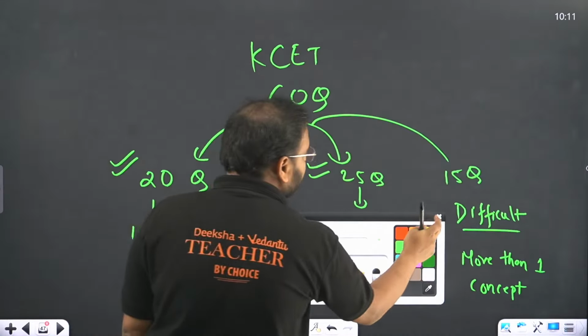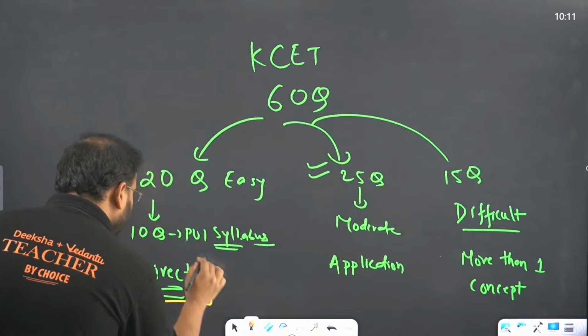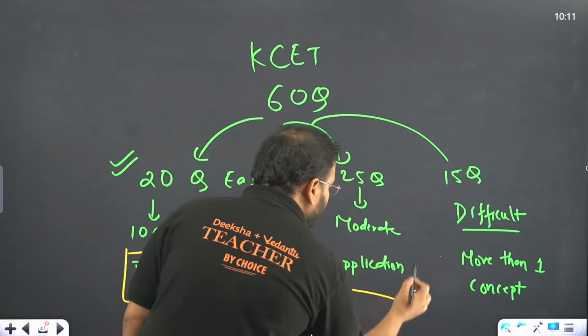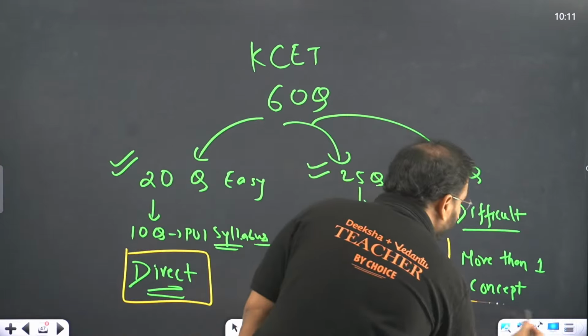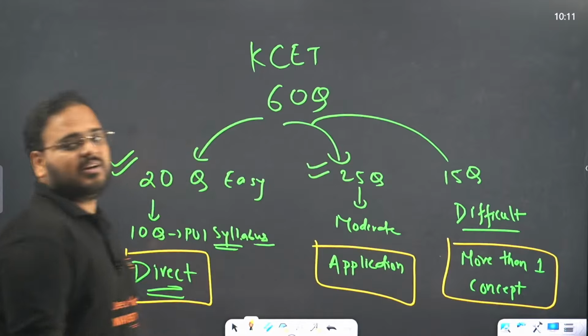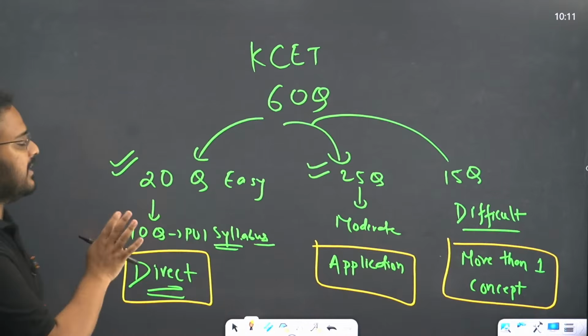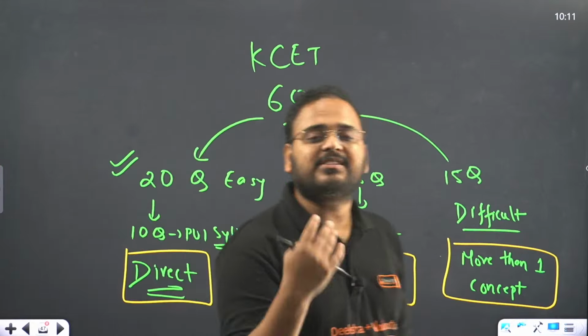That's how it works for CET. Direct questions are very easy ones. Application-based questions on a concept are harder, and questions where more than one concept is clubbed together, with their applications, are the difficult ones, especially in mathematics. This is the paper understanding of CET.